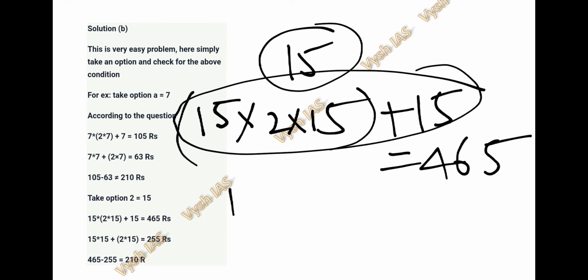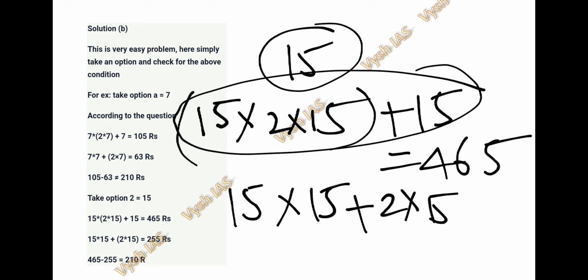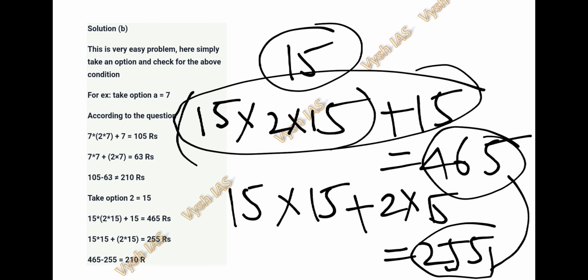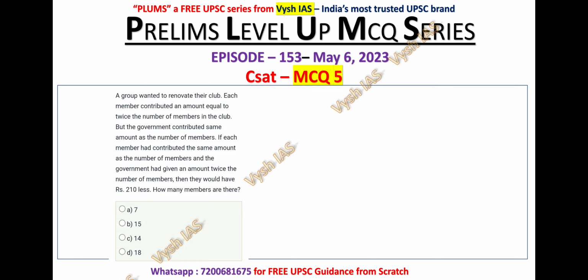And in the second case, each member contributes the number of members, and the government contributes twice the number of members. 15 into 15 plus 2 into 15 is nothing but 255. If you subtract these two numbers, we'll get 210. So we are satisfying the given condition, that the difference between them is 210. Okay, so option B, that is 15, is the correct answer for MCQ number 5.